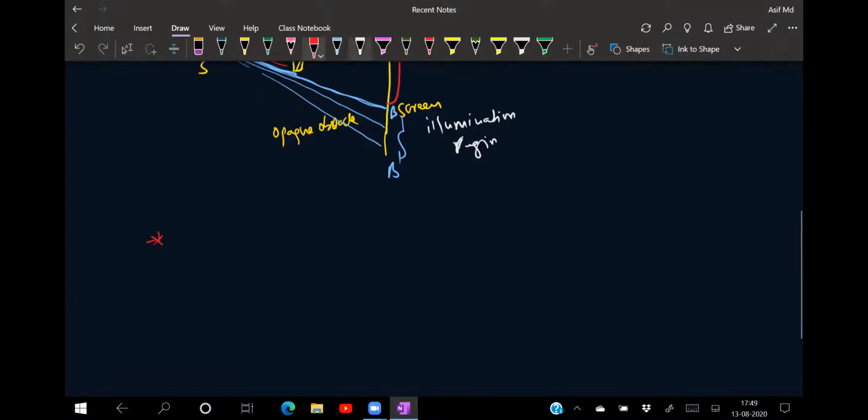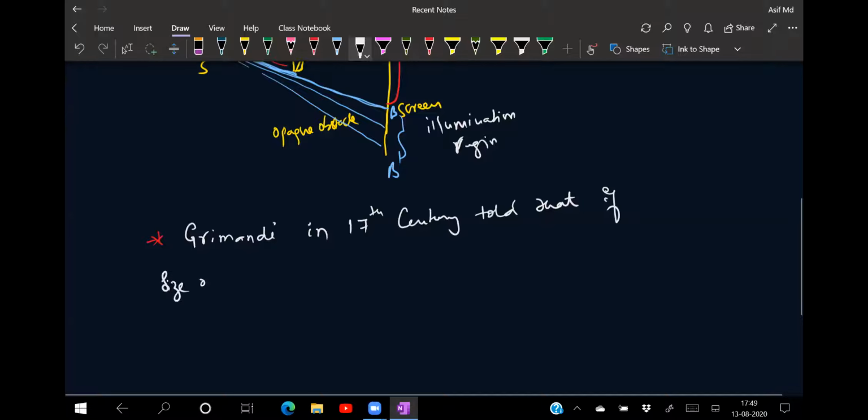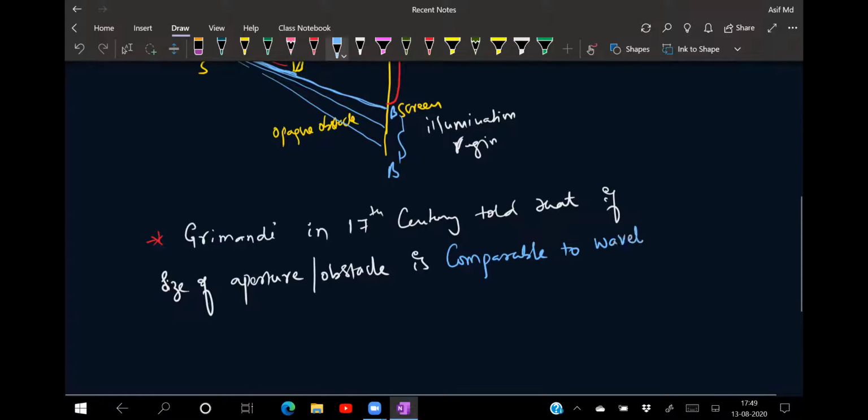See here, a scientist called Grimaldi in the 17th century told that, this is actually not required for your general knowledge, I'm telling you, that if the size of the aperture or obstacle is comparable to the wavelength of light,